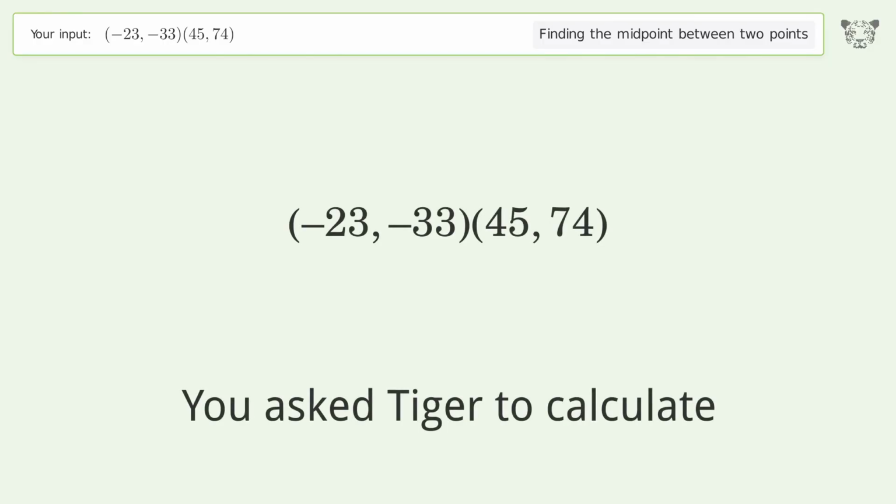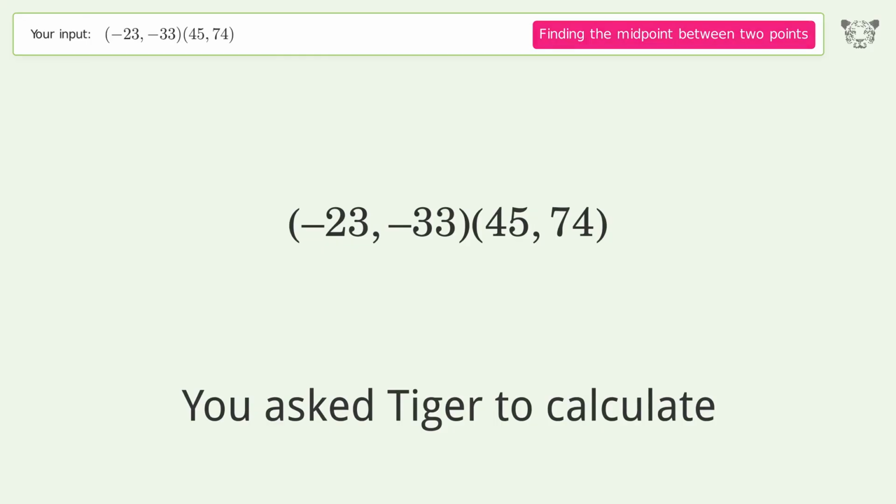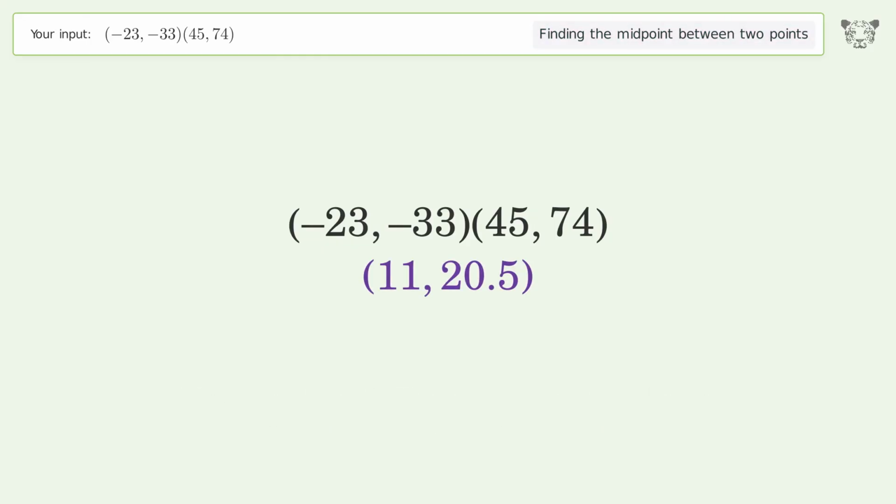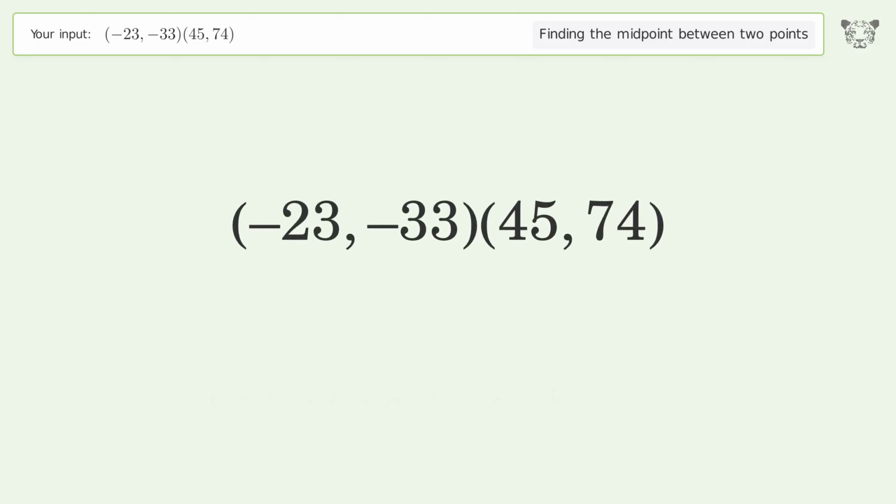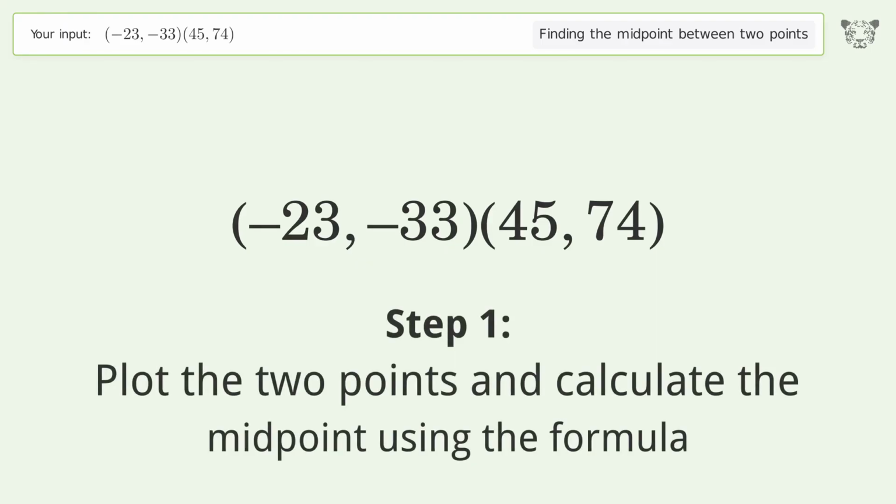You ask Tiger to calculate. This deals with finding the midpoint between 2 points. The midpoint between the 2 points is 11, 20.5. Let's solve it step by step. Plot the 2 points and calculate the midpoint using the formula.